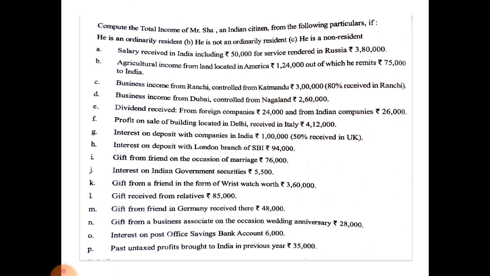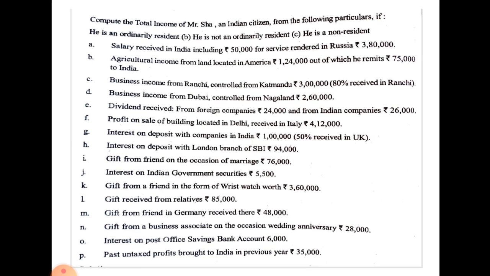See this problem. Compute the total income of Mr. Shah, an Indian citizen, from the following particulars if he is an ordinary resident, if he is not ordinarily resident, and if he is a non-resident. Considering the three residential statuses of Mr. Shah, you have to solve this problem.